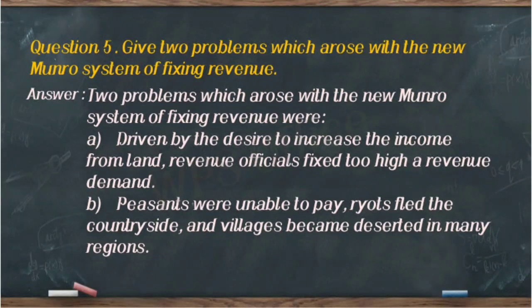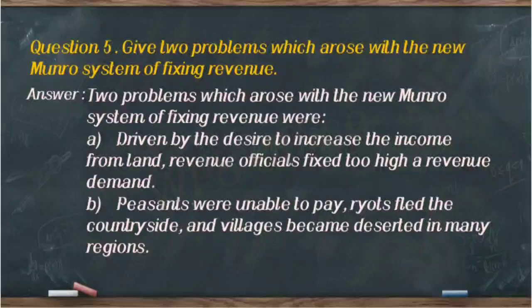Now next question, question number 5, give two problems which arose with the new Munro system of fixing revenue. And the answer is that the two problems which arose with the new Munro system of fixing revenue were, point number A, driven by the desire to increase the income from land, revenue officials fixed too high a revenue demand.